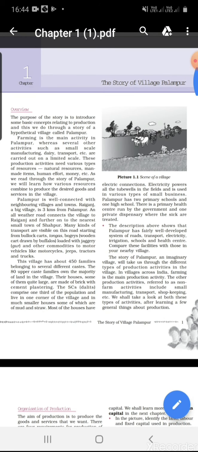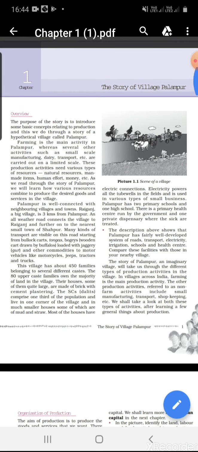Most of the houses have electric connections. Electricity is available in most of the village Palampur. Electricity powers all the tubewells in the fields and is used in various types of small businesses. With the help of electricity, villagers irrigate their fields, and electricity is also used for various other small businesses.